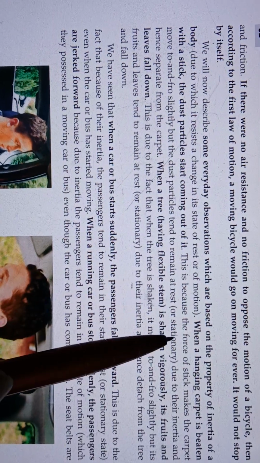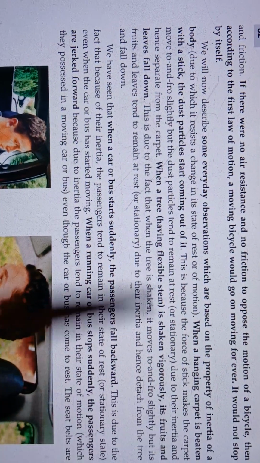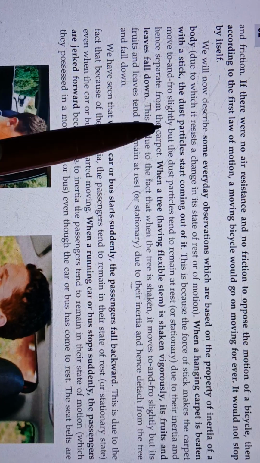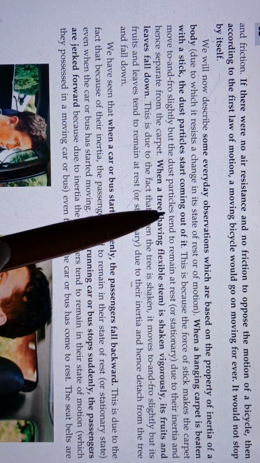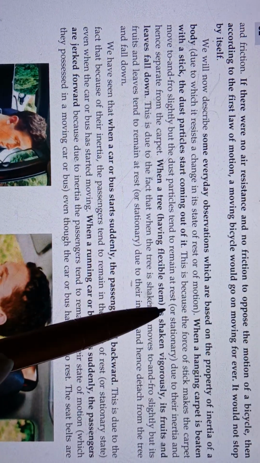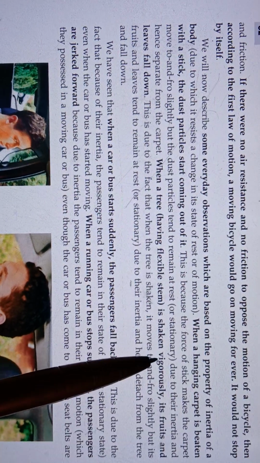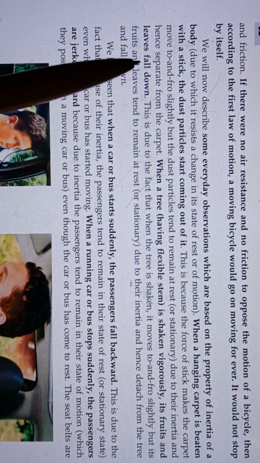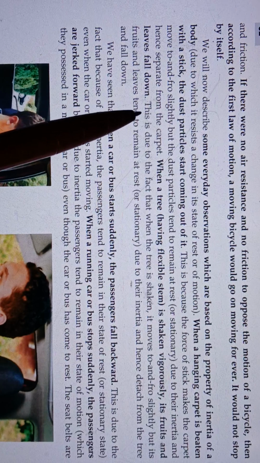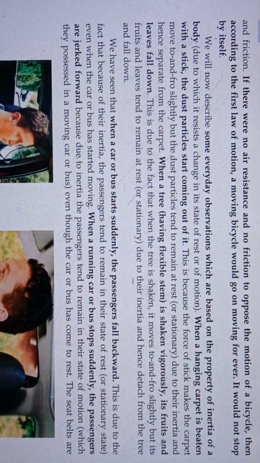The force of the stick makes the carpet move to and fro slightly, but the dust particles tend to remain at rest or stationary due to their inertia. So the dust particles will come down and hence separate from the carpet.